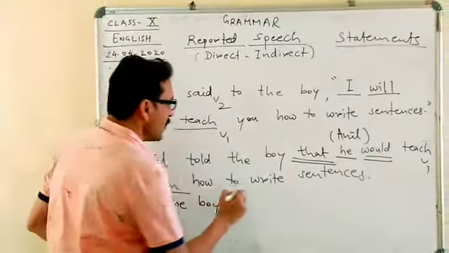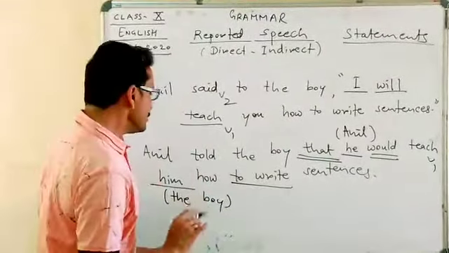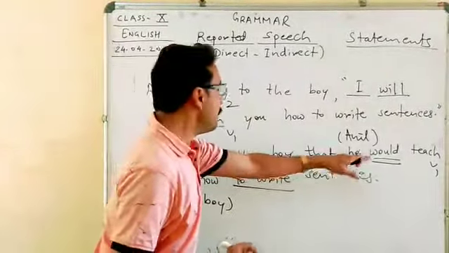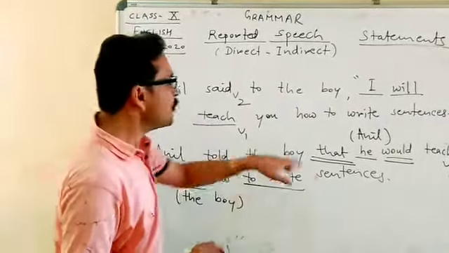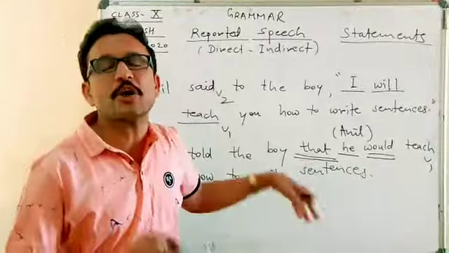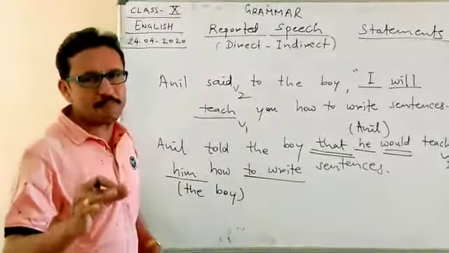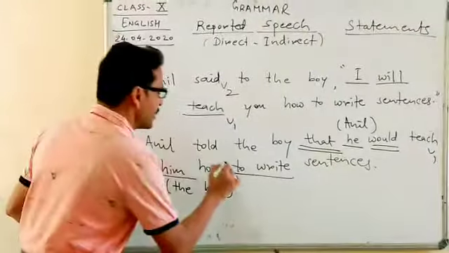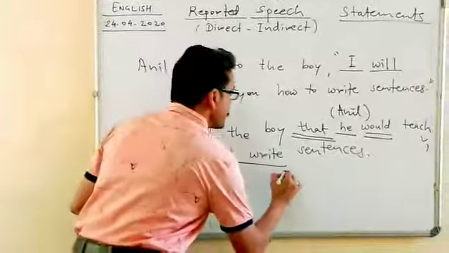You may have a doubt why this write is not converted into wrote, because he would teach him how to write. Now this how to write works as an object. It doesn't work as a verb here. And another important rule is that whenever we write to, after to we cannot convert the verb into V2, we must write it in V1.